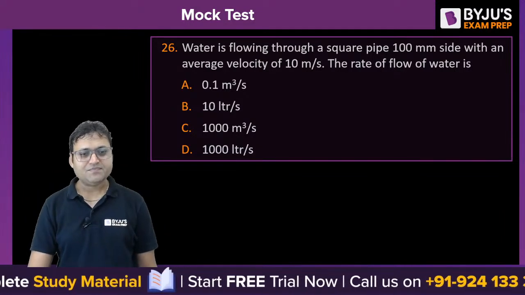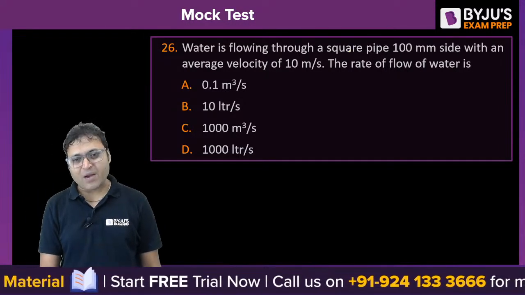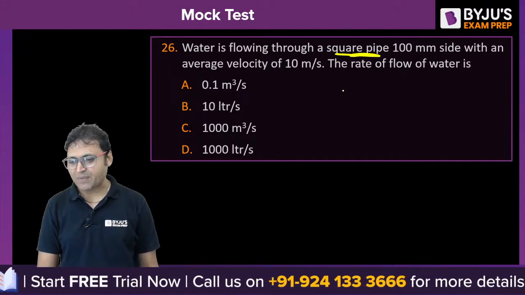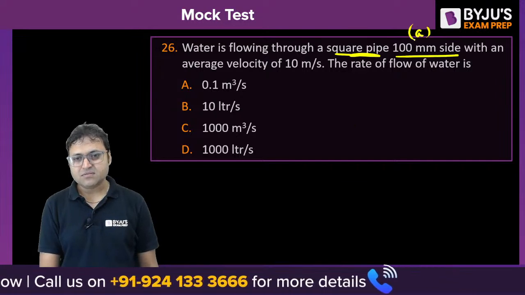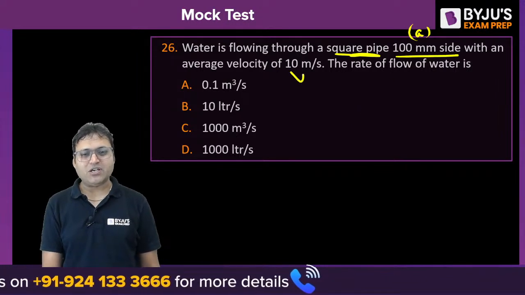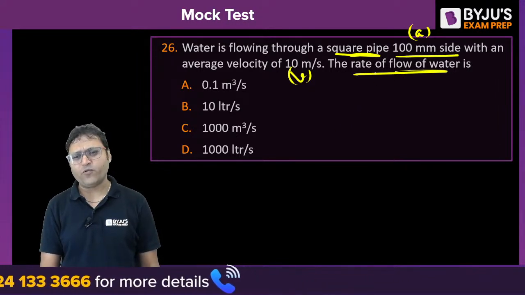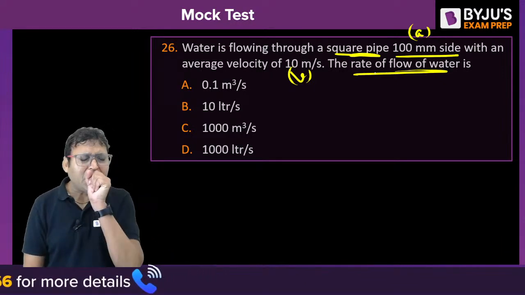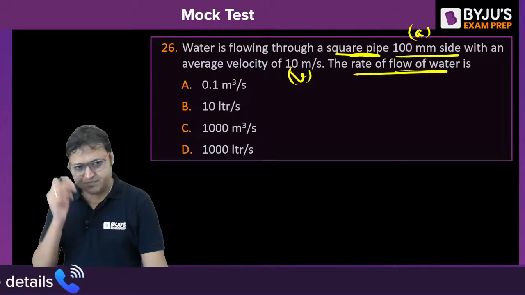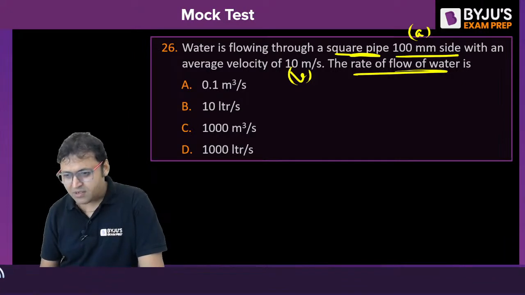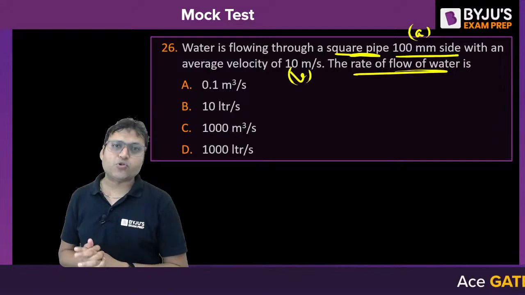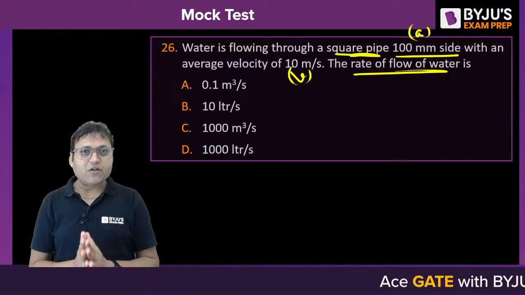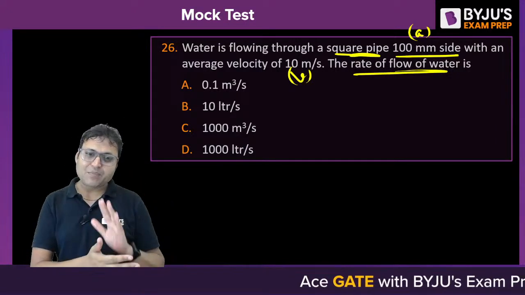The next one, water is flowing through a square pipe. The cross section of the pipe is a square having 100 mm side with an average velocity of 10 meter per second. The rate of flow of water is... look, they could have twisted the question, because the rate of flow can be the mass flow rate.